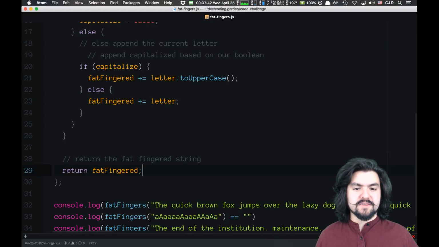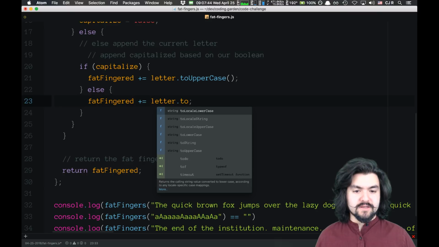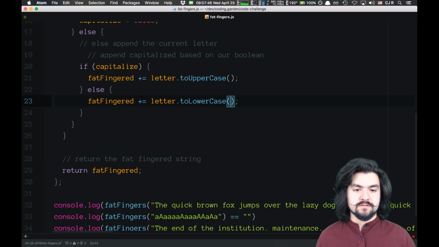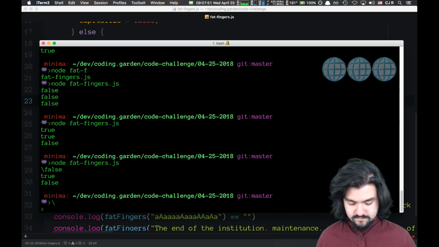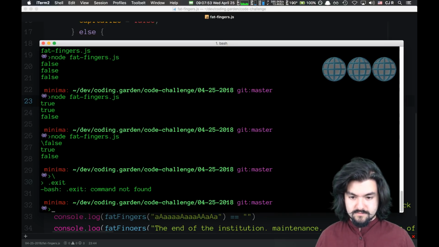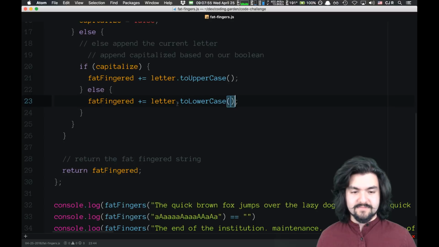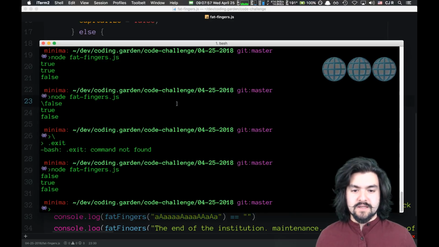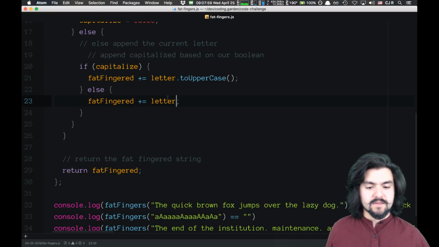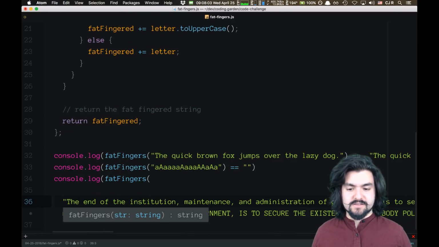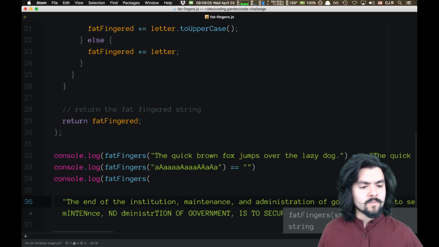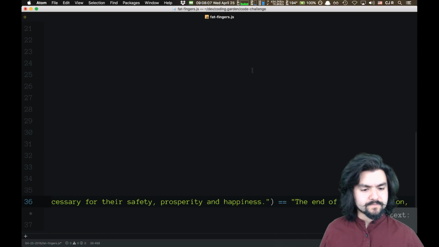Here's my thinking. Maybe this does need to be toLowerCase. Nope, does not need to be toLowerCase. I'm curious what I'm getting wrong. Let's log these two. Let's just look at these two strings side by side to see what it's actually testing for.